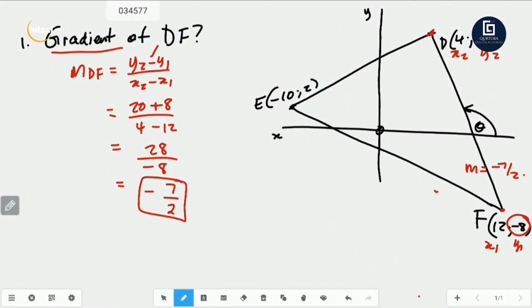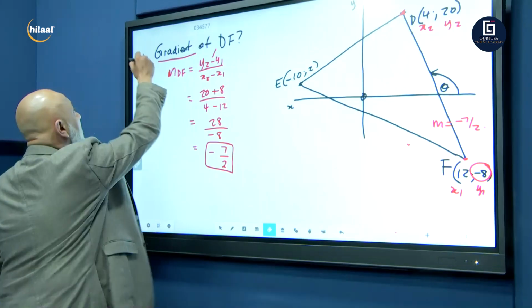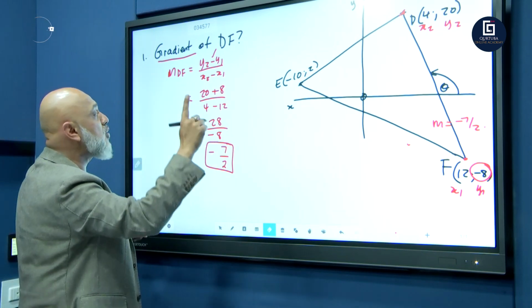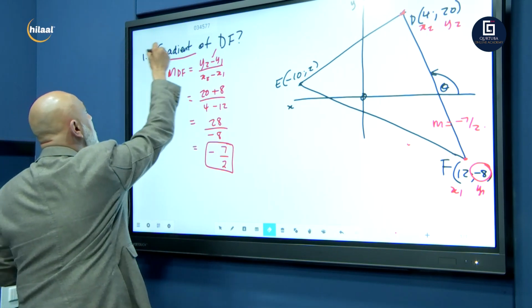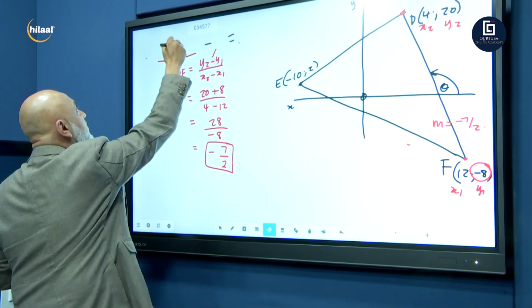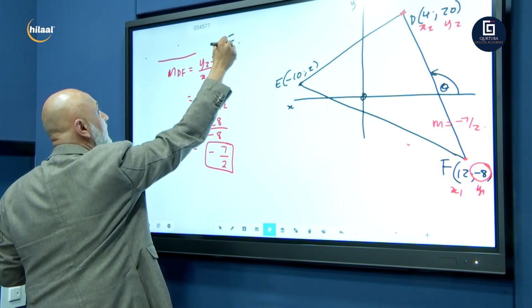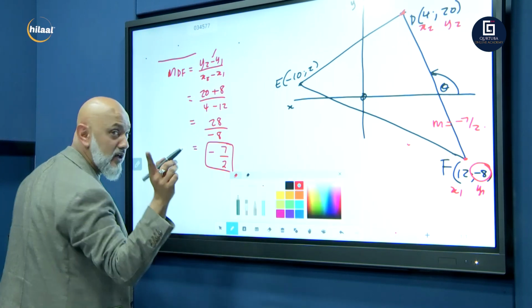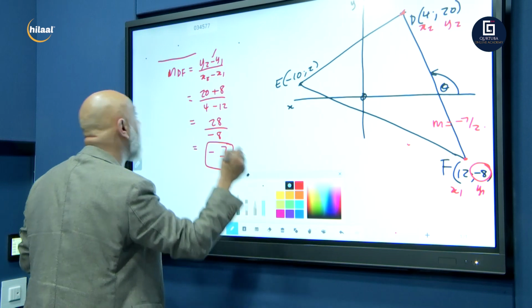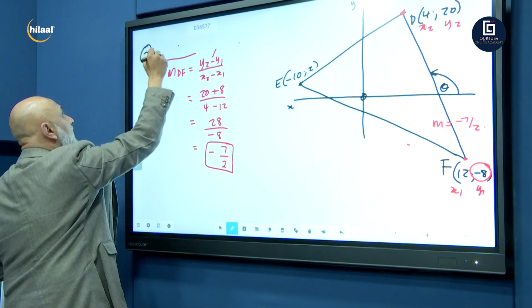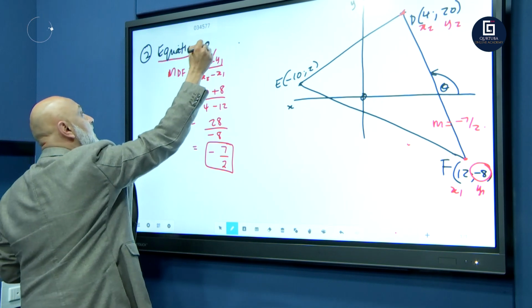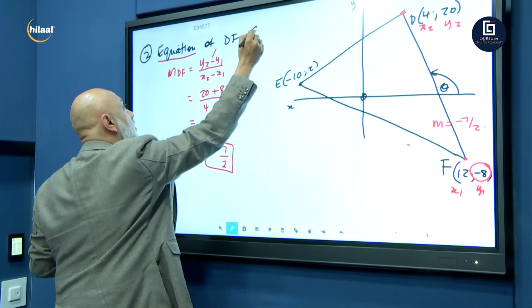Let's go here. I need to delete, so let's go to my eraser. So that was the gradient of DF. I now want the equation of DF. So put there, question number 2. I want the equation of DF. Right? Question number 2, I want the equation. So I want you to start working it out already. Grade 11s and 12s, I want the equation of DF for 4 marks.